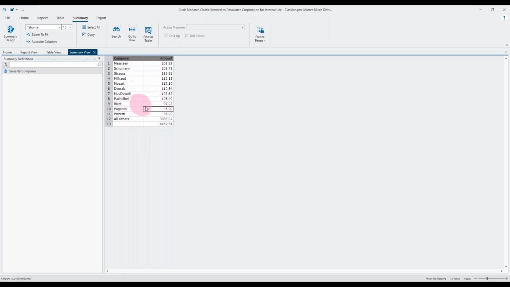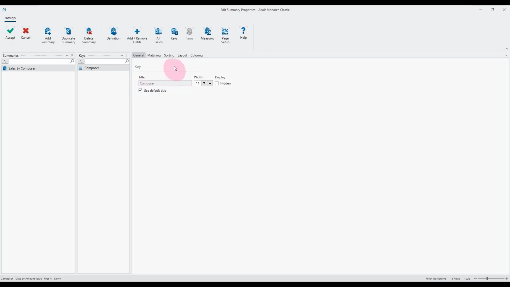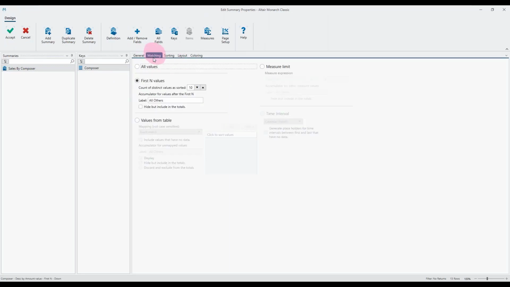The other option you can do is to have a threshold. So for example, again, it's done through the matching tab. Let's go back into the composer column and onto the matching tab. So rather than just choosing the top 10, maybe I only want to see the more significant values. So maybe everything that has an amount of greater than 100, for example.